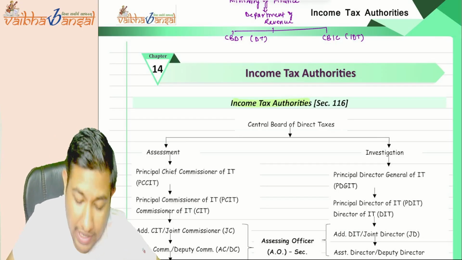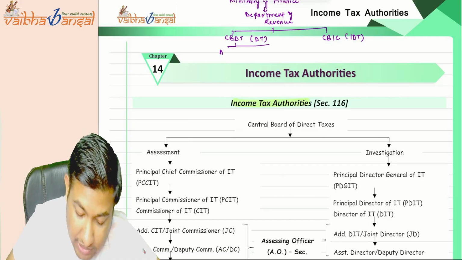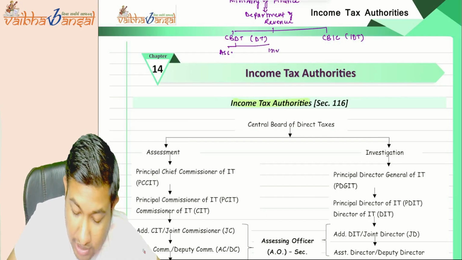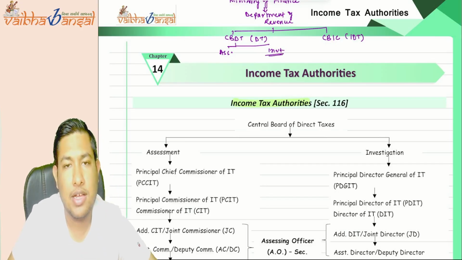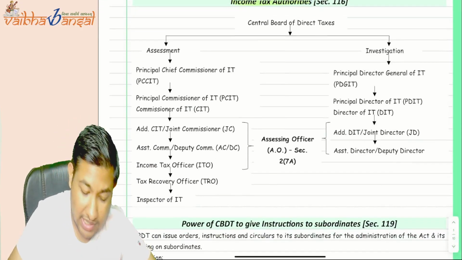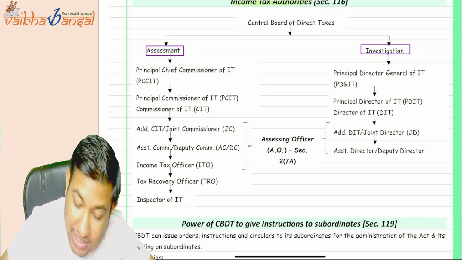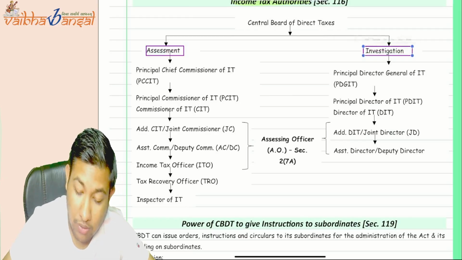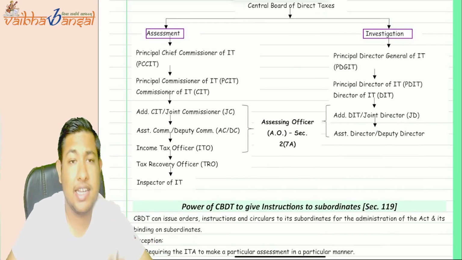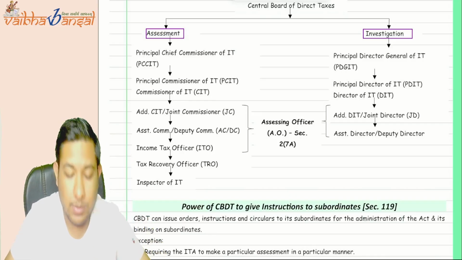In the Central Board of Direct Taxes, there are two wings. First is the assessment wing and second is the investigation wing. Okay, understood? Now in that, there is a hierarchy. On the top will be the principal chief commissioner of income tax.